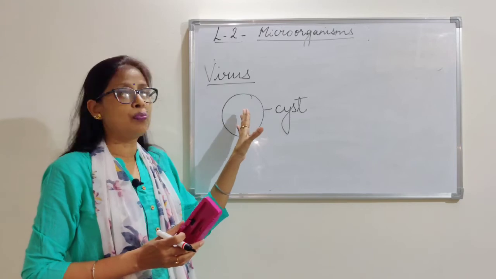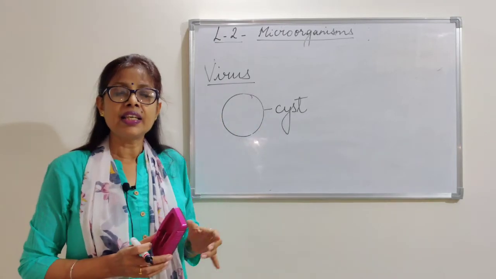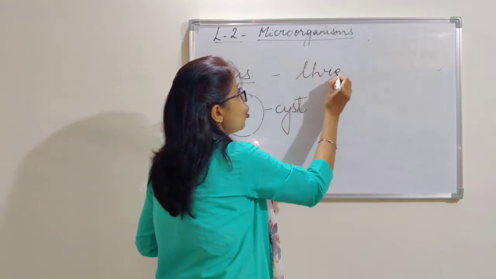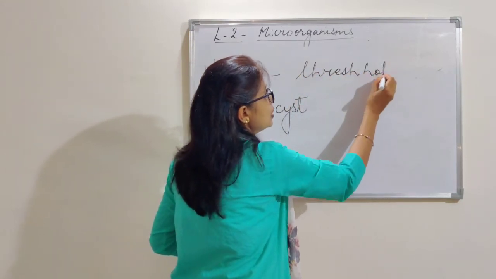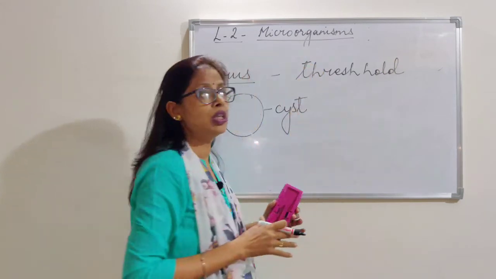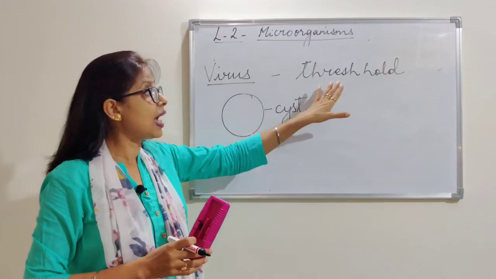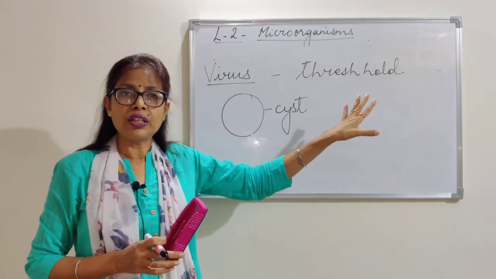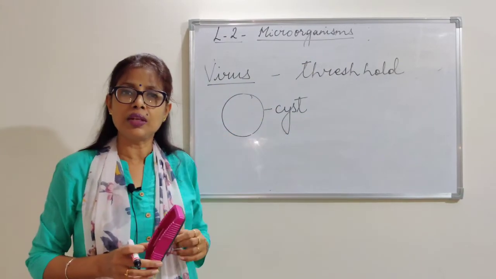Most important, there is a saying that viruses live at the threshold of the living world. What does threshold mean? It means they are neither living nor non-living. Threshold means in between.